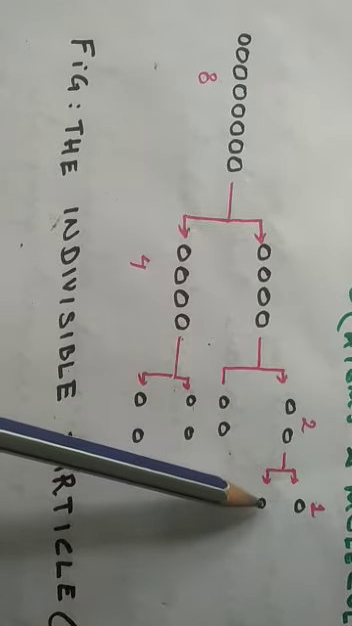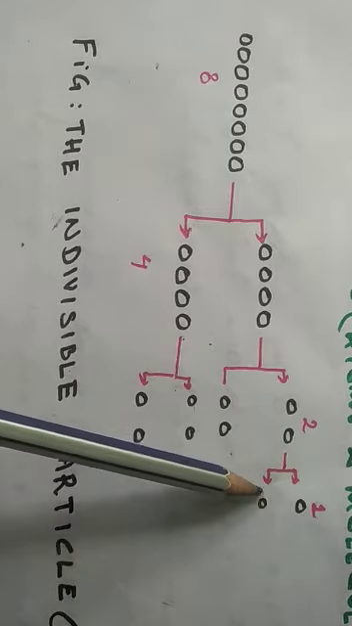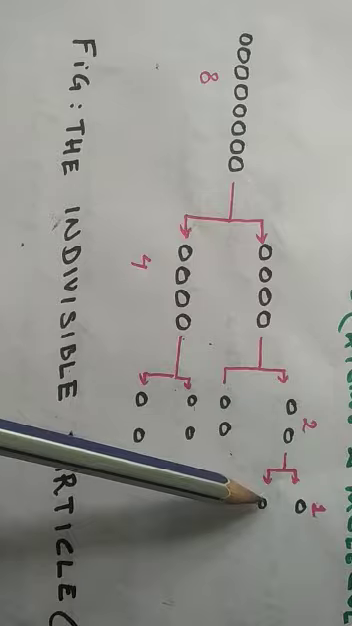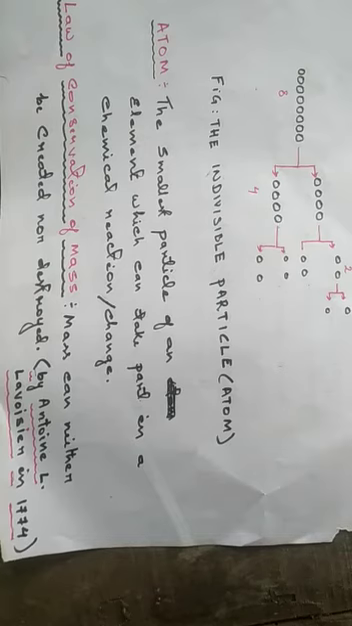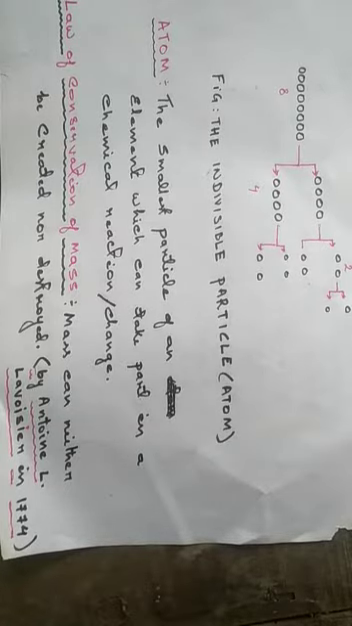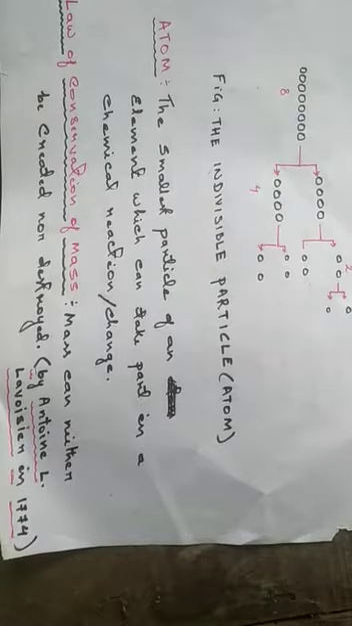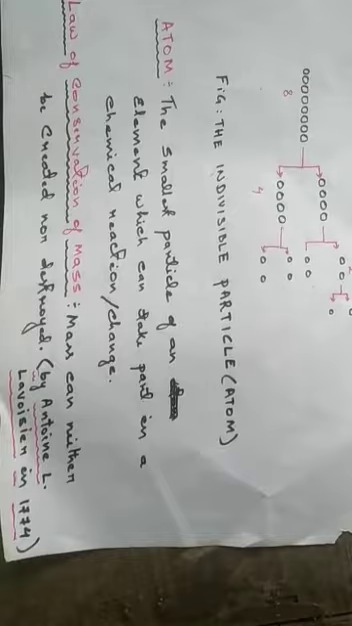So this particle which cannot be further subdivided was called an atom by the Greek philosopher Democritus, and it was called a Parmanu by the Indian philosopher Maharishi Kanat. Now look at the definition. What is an atom? An atom is the smallest particle of an element which can take part in a chemical reaction or chemical changes. So the smallest particle which can take part in a chemical reaction or chemical changes is called an atom.